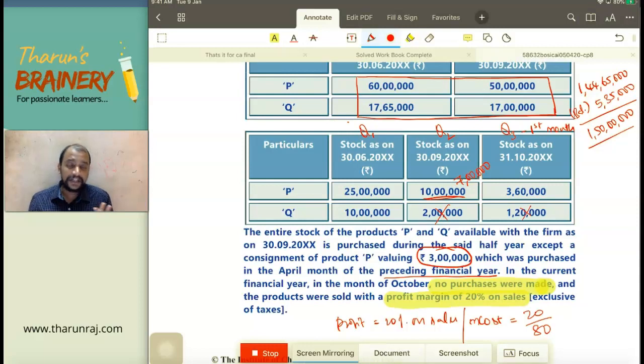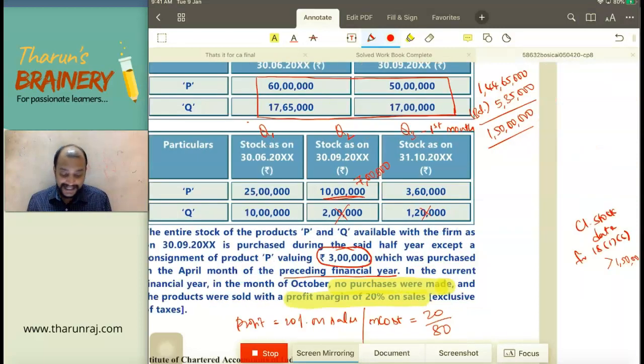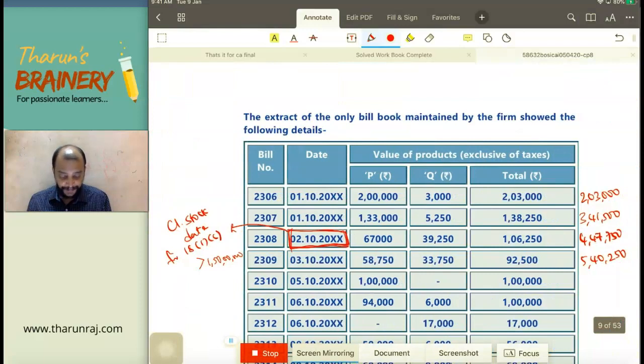This is a stock as on 31/10, but we need the stock as on 2nd October. Now 2nd October, you take PQ, the P 2 lakhs, 1,33,000 and 67,000.